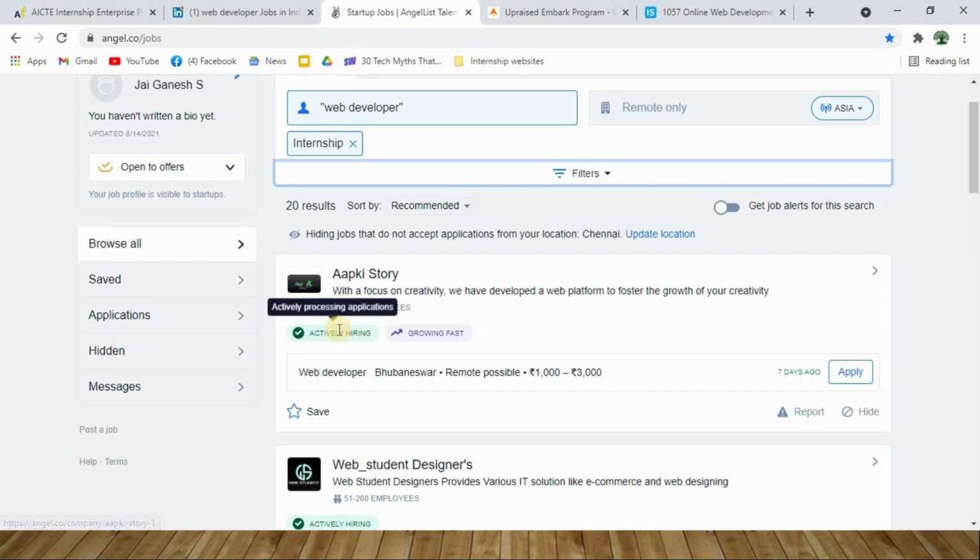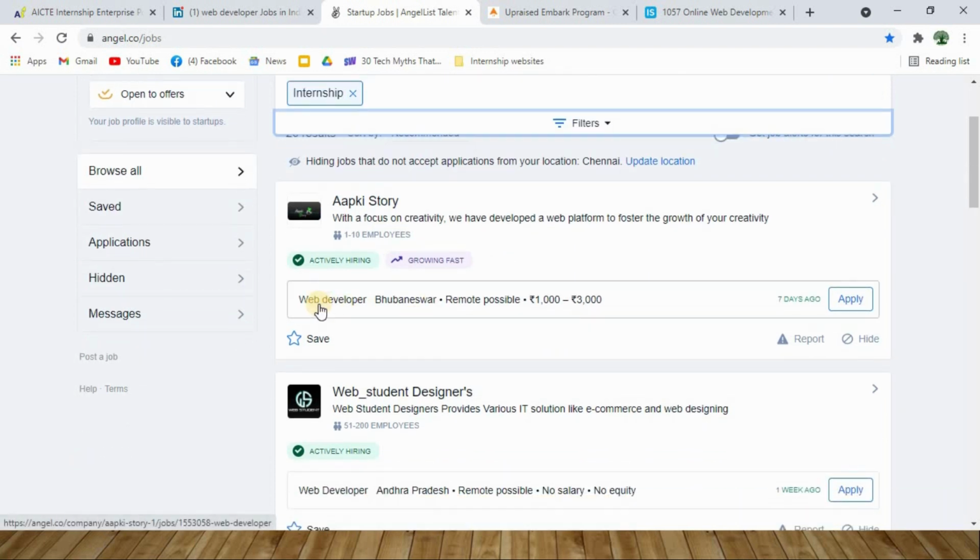And also you can see that this particular company is actively hiring because they are processing the applications at a faster rate, and also they are growing fast. So these tags indicate that these kinds of startup companies are really performing well. These tags will help us decide which companies to apply to and which not to apply to.